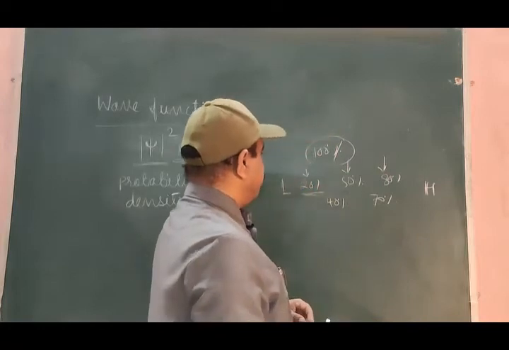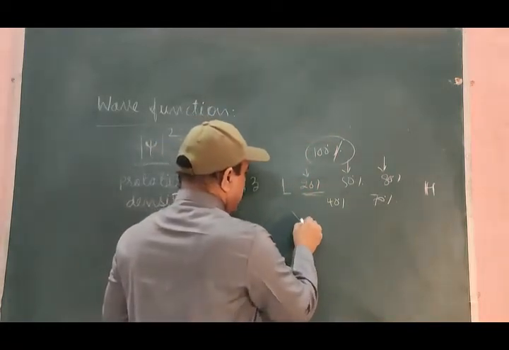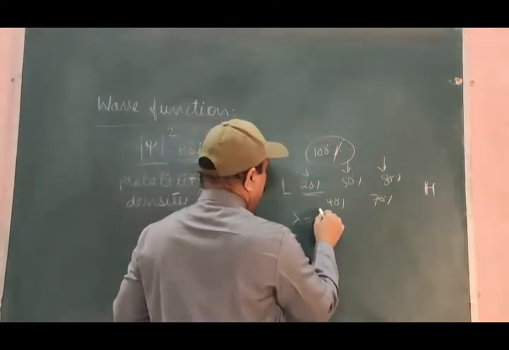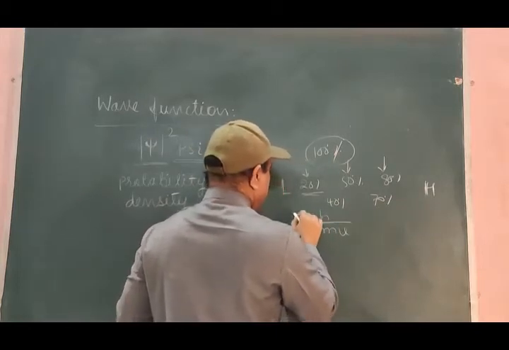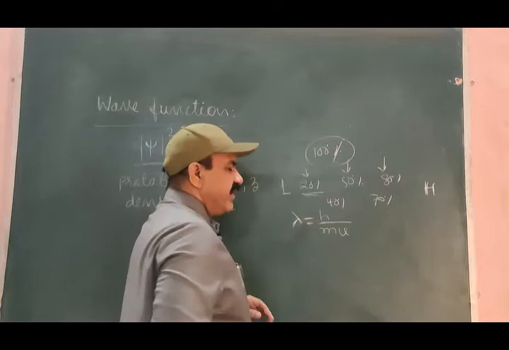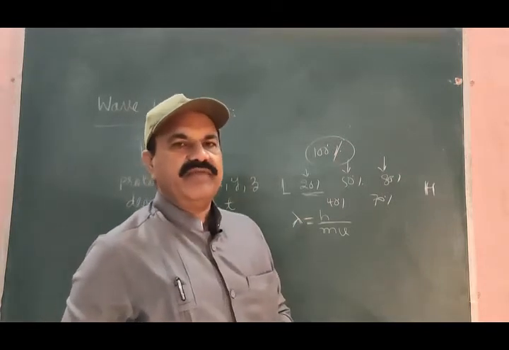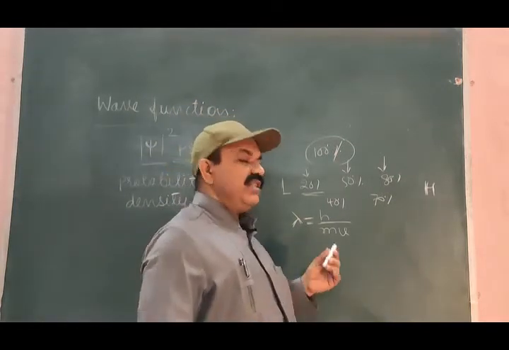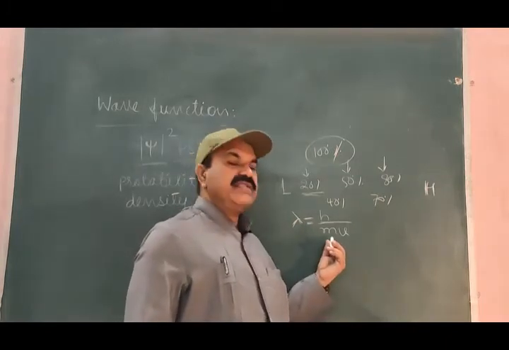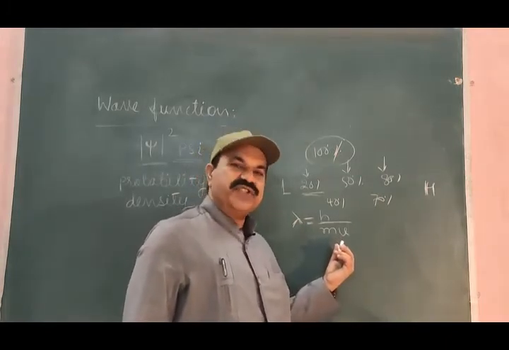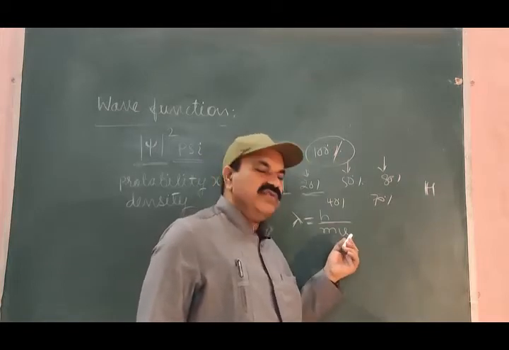We know that the wavelength lambda of the de Broglie wave is given by the equation lambda is equal to h divided by mv. Lambda is the wavelength of the de Broglie wave, h is the Planck's constant, m is the mass of the particle which is moving continuously with velocity v.